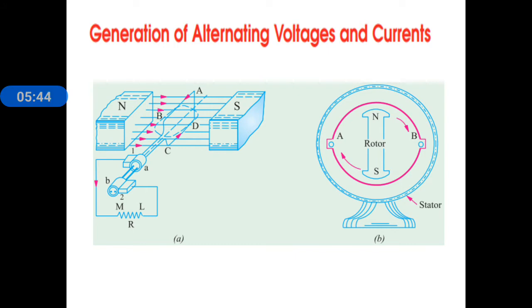That EMF tends to circulate current through the closed path through M and L. In the second figure, the magnetic field is rotating, so the magnetic field cuts the conductor and EMF is also produced. In small generators, we use fixed magnetic poles and rotating coils. In large generators, we use fixed coils and a rotating magnetic field.